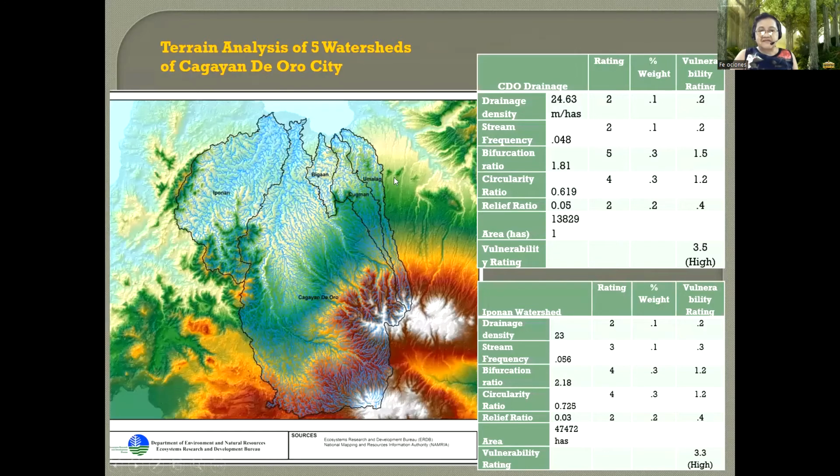So these are the 5 watersheds, and the result of the terrain analysis show that there are 2 watersheds that are critical in terms of flooding. This is Cagayan de Oro River watershed and Iponan watershed. So they are critical because of their high bifurcation and circulatory ratios as shown in the matrix here.